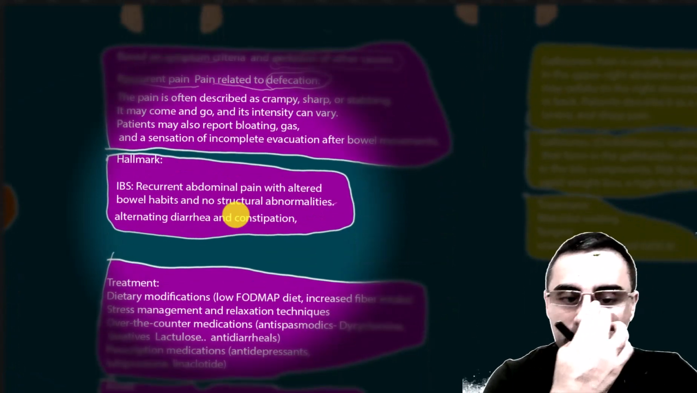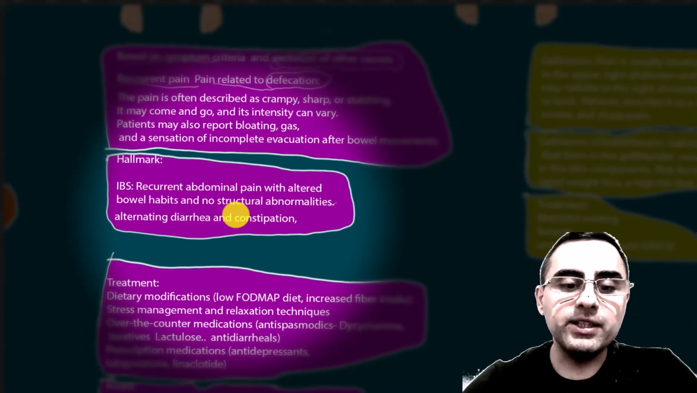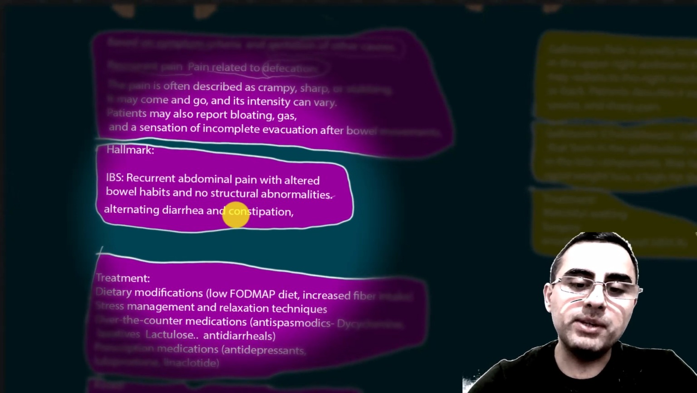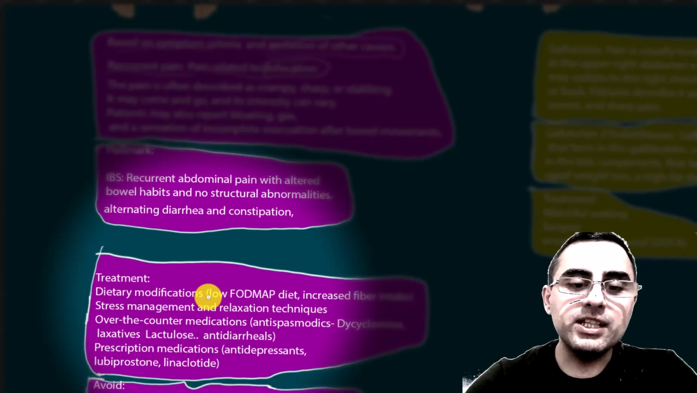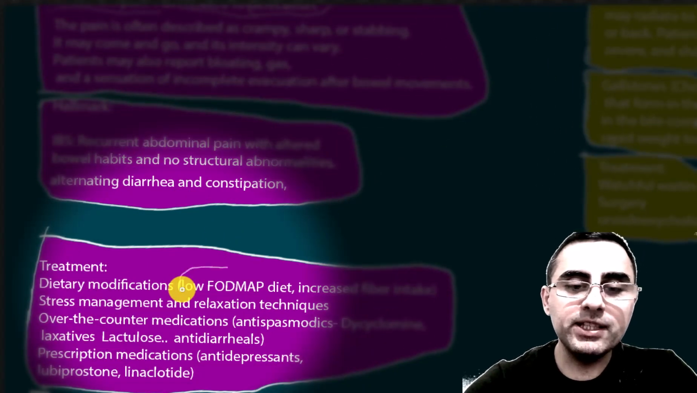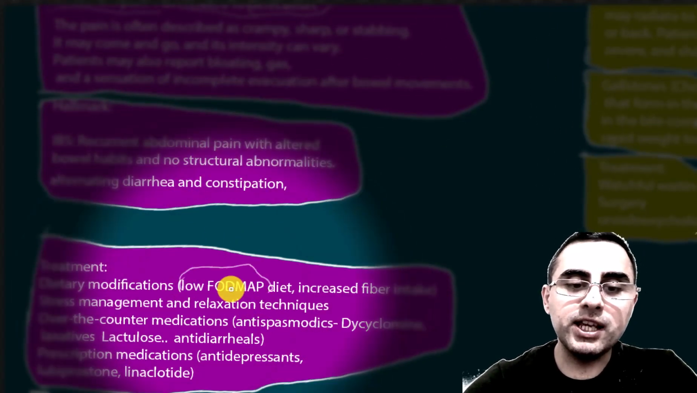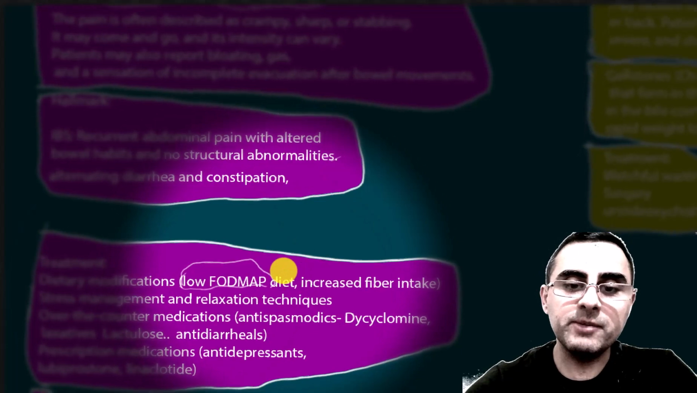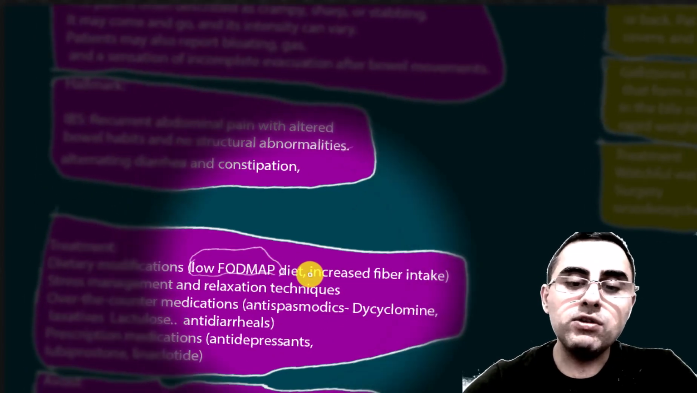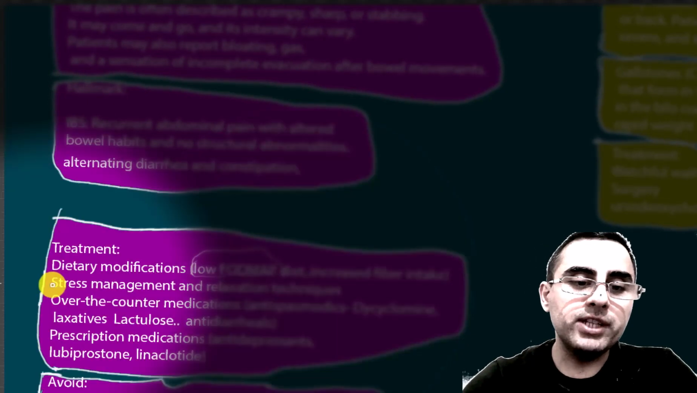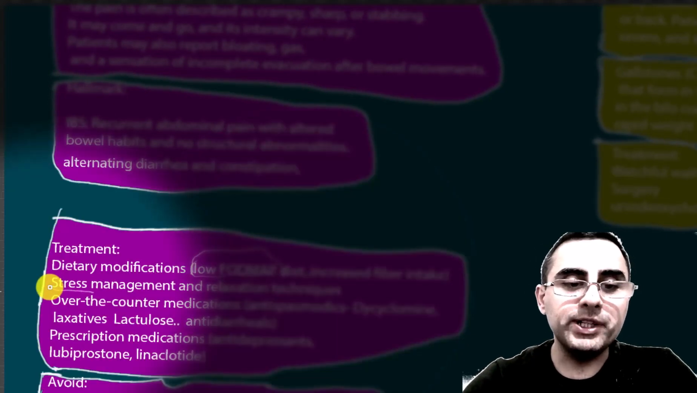Treatment of irritable bowel syndrome includes dietary modification such as a low FODMAP diet. A low FODMAP diet means food which is low in carbohydrates that ferment and can cause gas production, and which can cause hypersensitivity or inflammation in the intestines. Also a person should increase fiber intake. Stress management and relaxation techniques are important because irritable bowel syndrome is strongly related to stress.